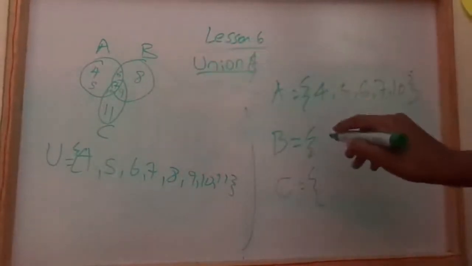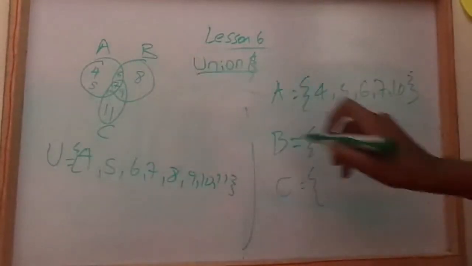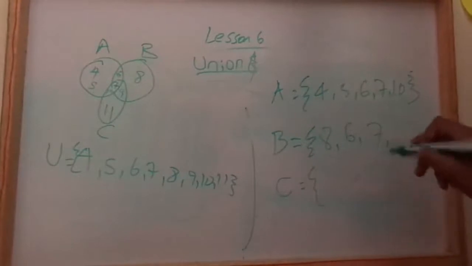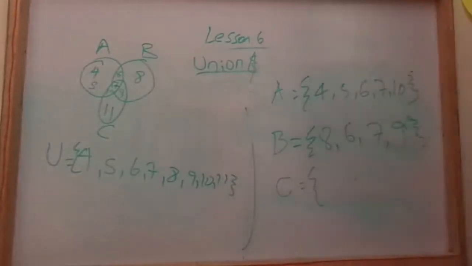Set B: 8, 6, 7, 9. Set C: 10, 7, 9 and 11. This is the other method to find the intersection.